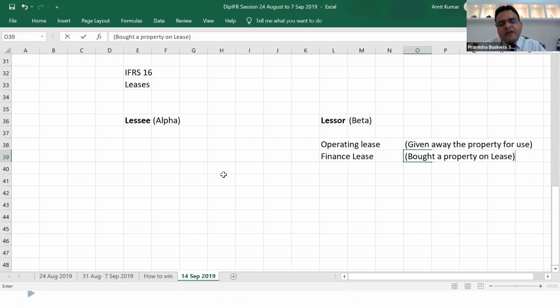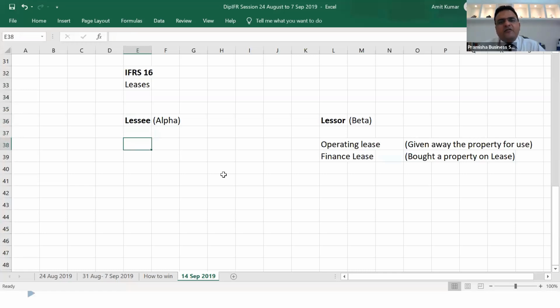They'll say that we have given out the property on operating lease. They wish to become owner of a property. They record it as part of their finance lease, that we are owning this property through making payment in installments in terms of capital payment as well as interest repayment. This is the lessor. There is no change in lessor accounting as far as IFRS 16 is concerned. The only area which has changed is lessee accounting.